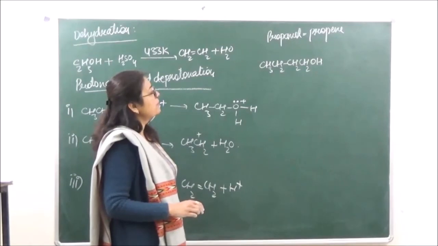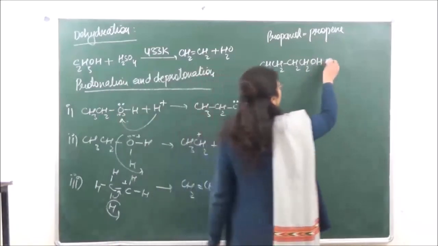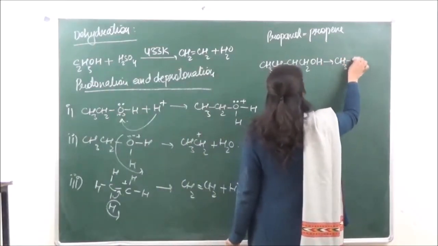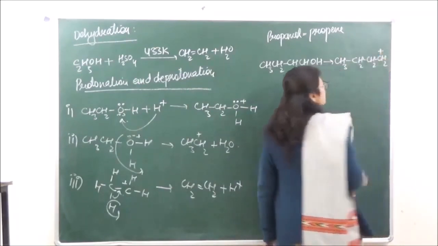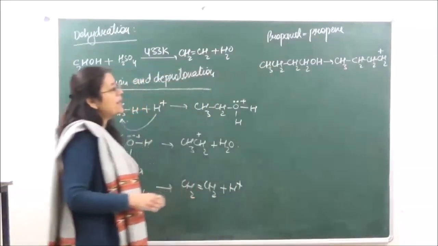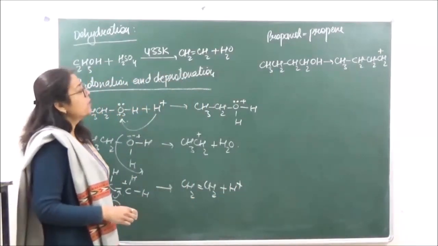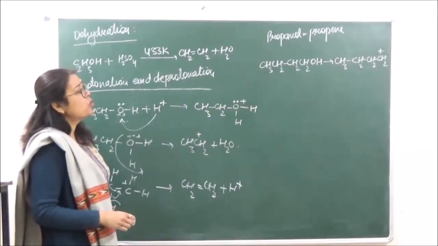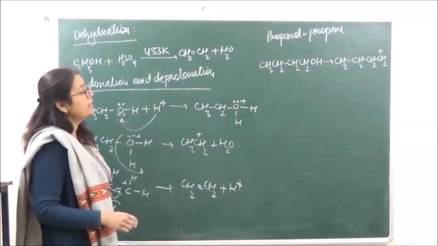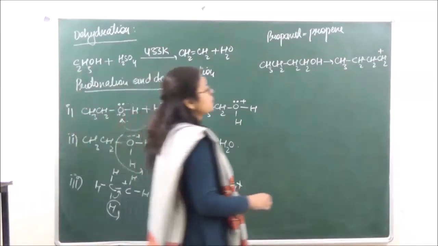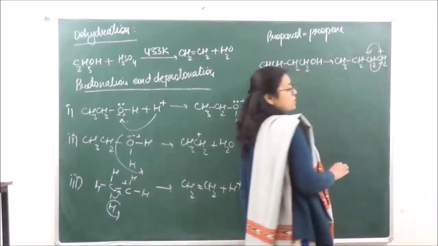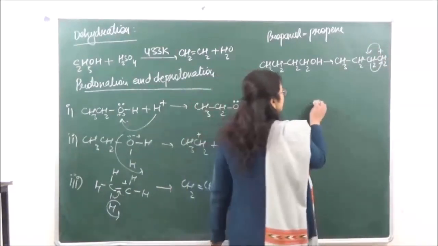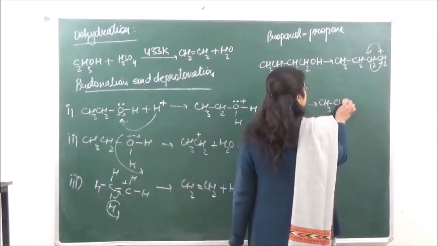When we are protonating it and then removing the water from there, the carbocation formed is going to be CH3CH2CH2CH2 positive. So this is a 1 degree carbocation. This has a tendency to go to a 2 degree carbocation by taking a hydride shift. The hydrogen is going to transfer over here and the positive charge will transfer over here, right? So we are going to get a 2 degree carbocation.